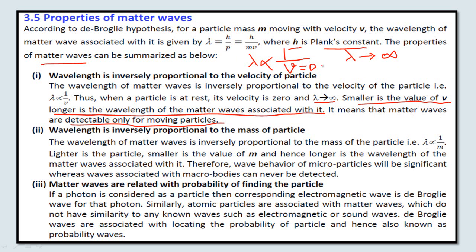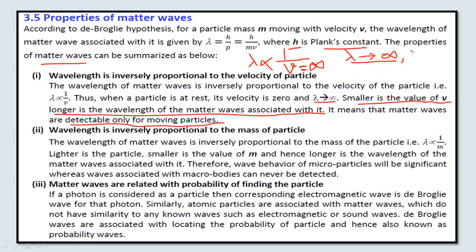If I consider the two extreme cases: if the particle is in a state of rest, so that its velocity is 0, then the de Broglie wavelength becomes infinite. While if the velocity of the particle is infinite, then what is the value of de Broglie wavelength?